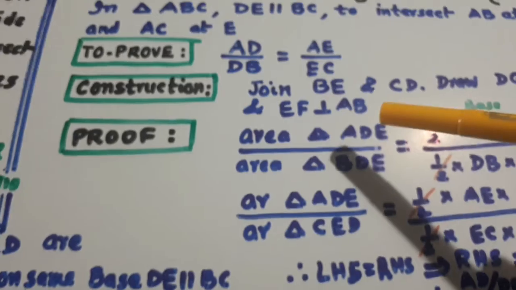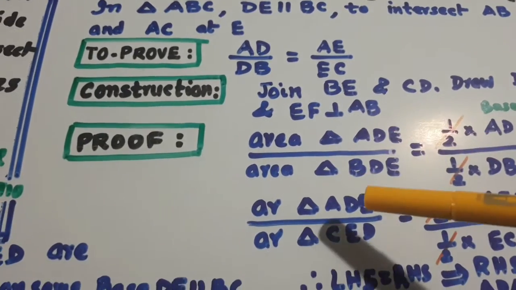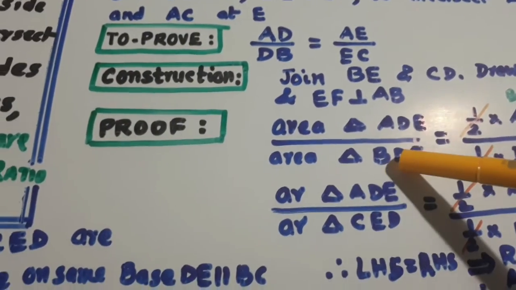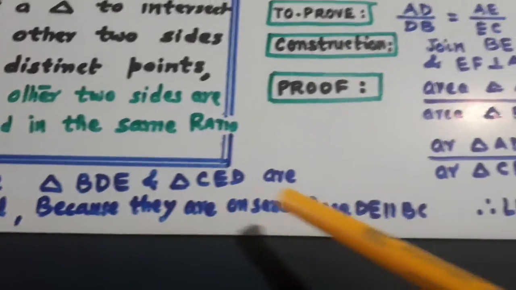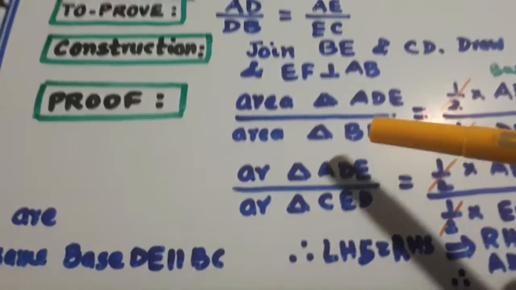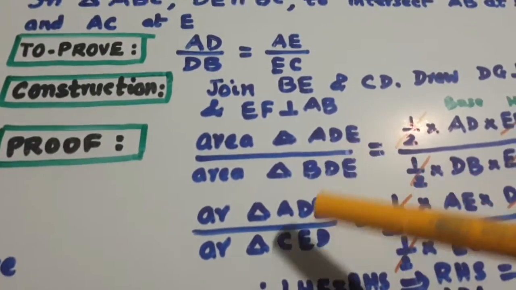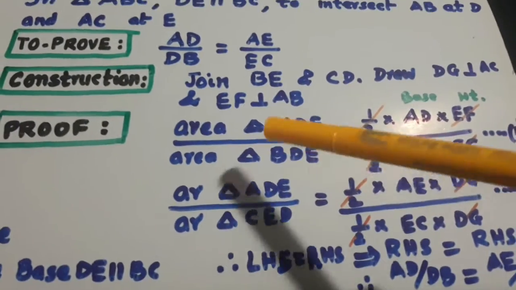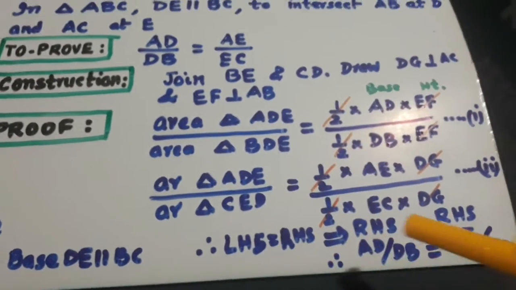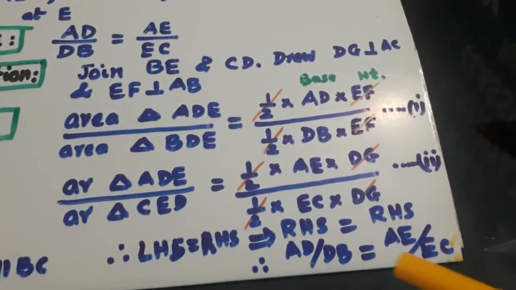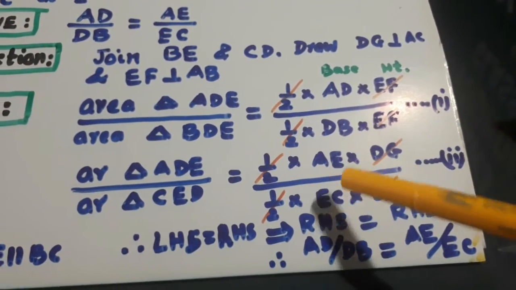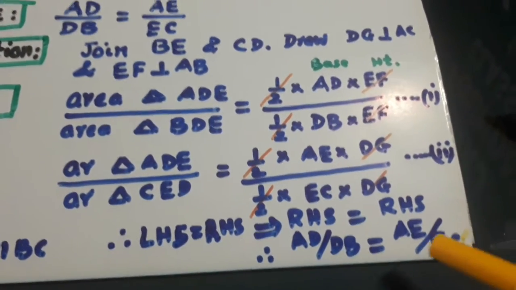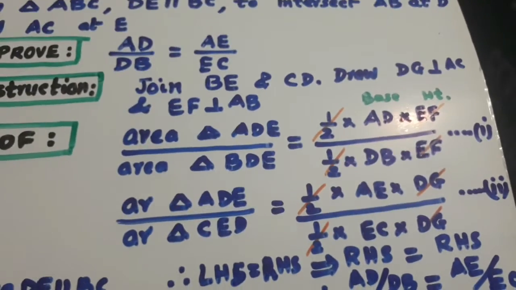So look here, here triangle ADE is there, here also ADE, here BDE and CED, BDE and CED, but these are equal because they are on the same base between the same parallel sides. So left hand side is equal to left hand side, right hand side will be equal to right hand side, and right hand side is AD over DB and AE over EC. They will be equal. So this is how we have to prove it.